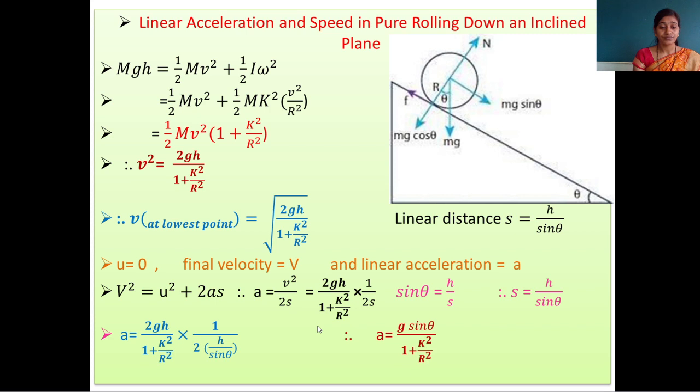So in this way we get the value of linear acceleration in pure rolling down an inclined plane. The formula for velocity, the formula for acceleration and the kinetic energy of a rolling motion are very important when you are going to solve numericals. In this way we completed today's point, and our first chapter, rotational dynamics, is also completed.